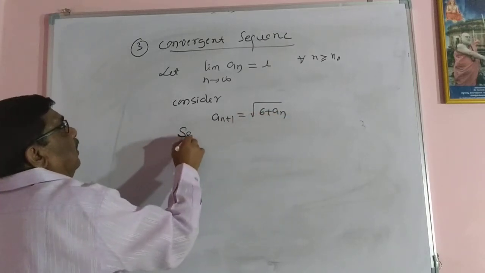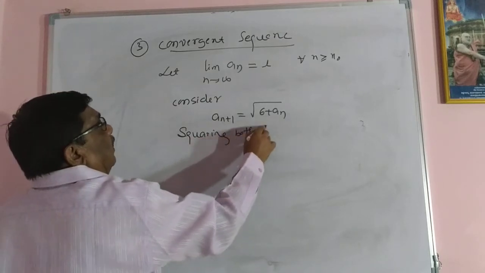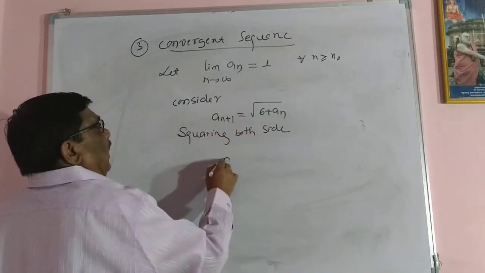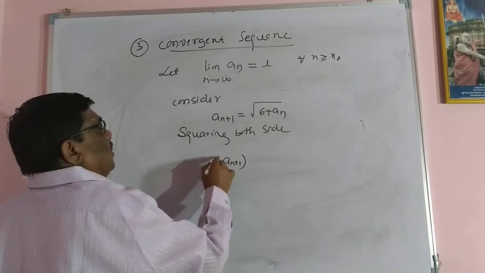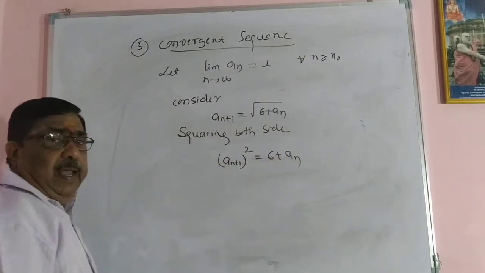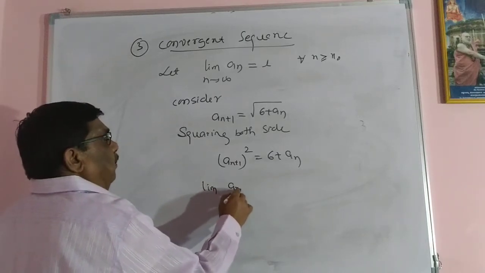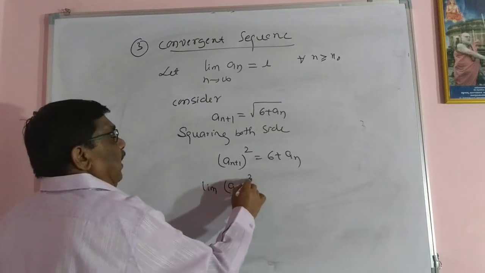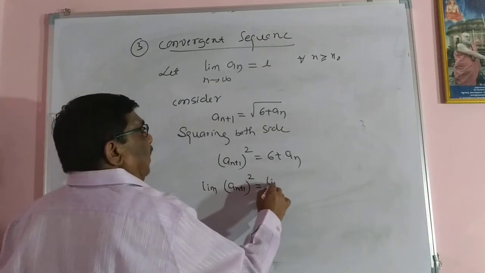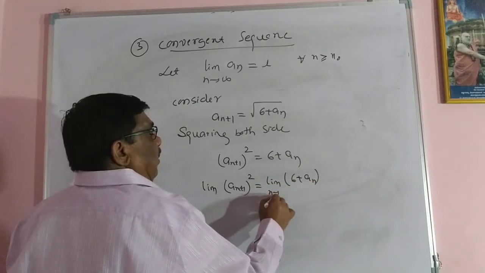Squaring both sides, a(n+1) squared equal to 6 plus an, and apply the limit. So limit of a(n+1) squared equal to limit of 6 plus an as n tending to infinity.